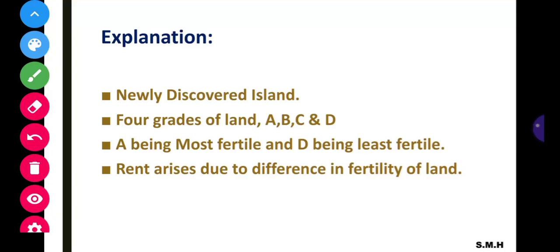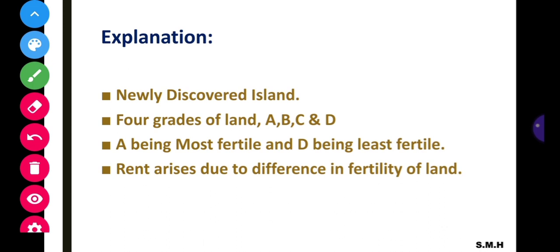Welcome to everyone. This is our continuation of the previous video. In our previous video, we discussed the introduction, statement, and assumptions part of the Ricardian theory of rent. In this video, we will continue the discussion on the same topic, that is Ricardian theory of rent. In this, we have the discussion on the fourth part, that is explanation, and the last one, criticisms. Okay, criticisms. Let's begin the discussion.